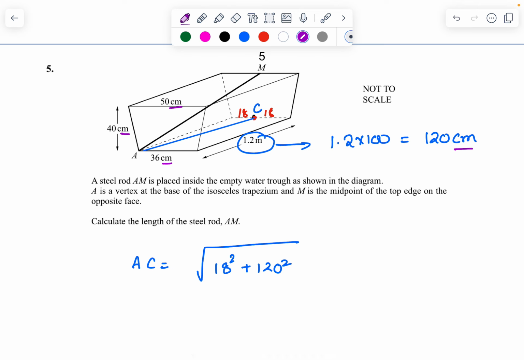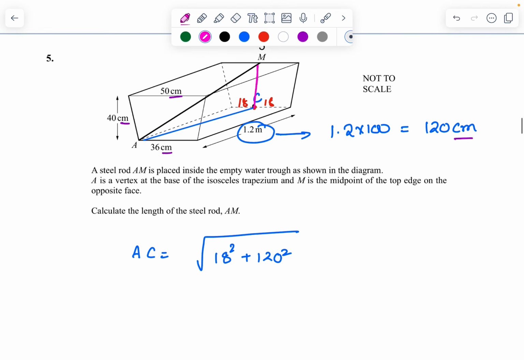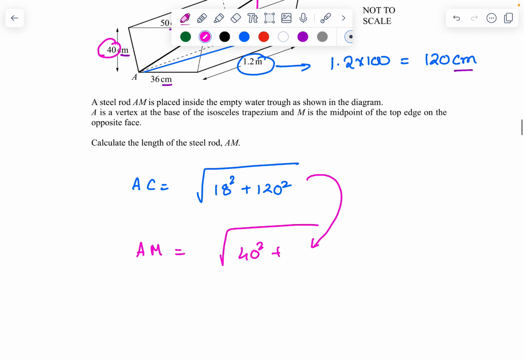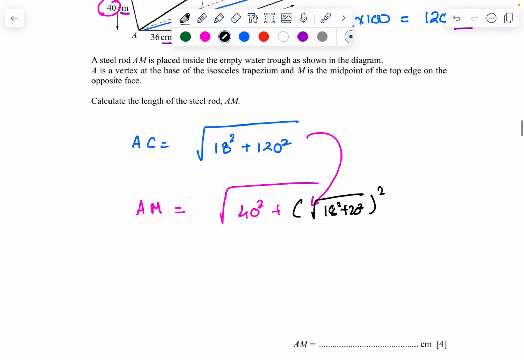That is AC. Now I want the length of AM. So for that, I construct a right angle triangle over here. Now MC. MC also will be equal to 40, because it is going to be the height of the trapezium, which is 40. So now AM will be equal to, in the right angle triangle, the square root of 40 square plus this entire answer whole square. So what is that? Square of 18 square plus 120 square. I did not calculate it, so that we can use the full calculator display. Square and square root get cancelled.